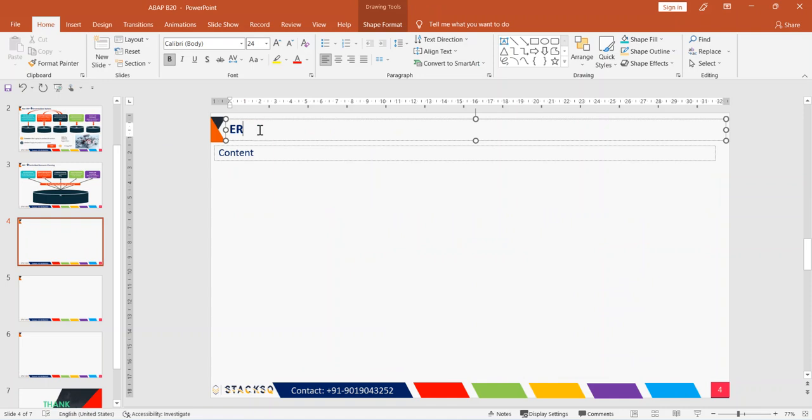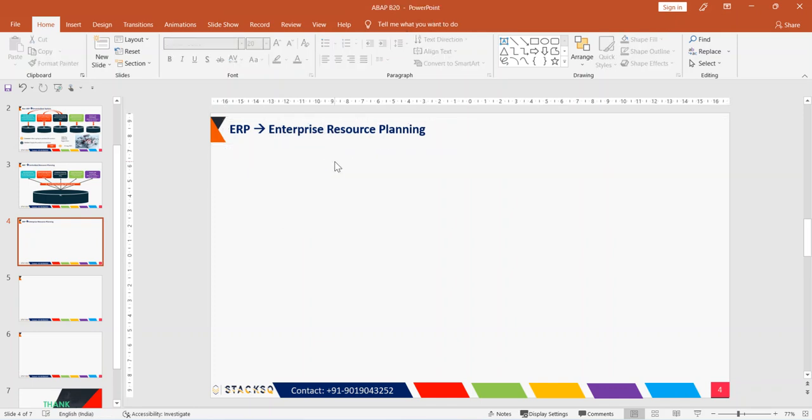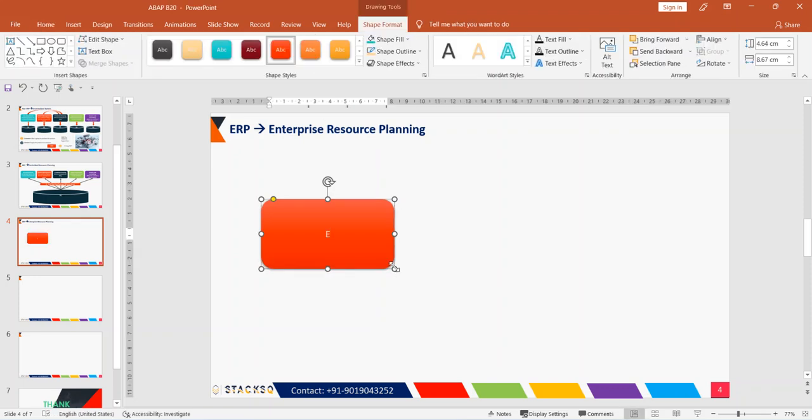ERP means Enterprise Resource Planning. This is the full form of ERP. So what is an enterprise? Let's see one by one. E means enterprise. What is enterprise now?